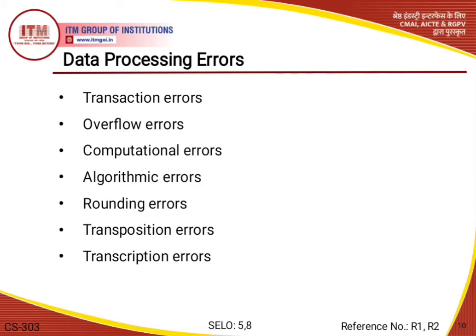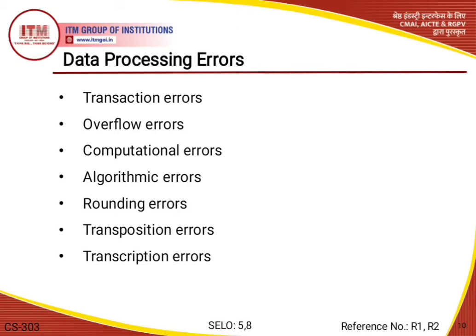So here are some of the errors that influence the accuracy of data input and information output. The first one is a truncation error. Basically, this error results from having real numbers that have long fractional parts which cannot fit in the allocated memory space.